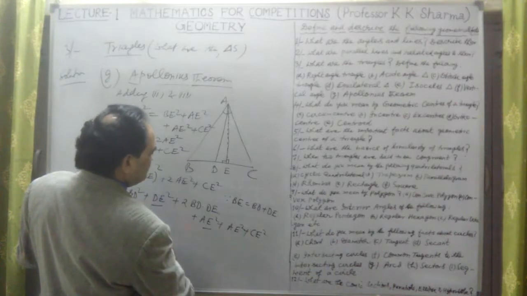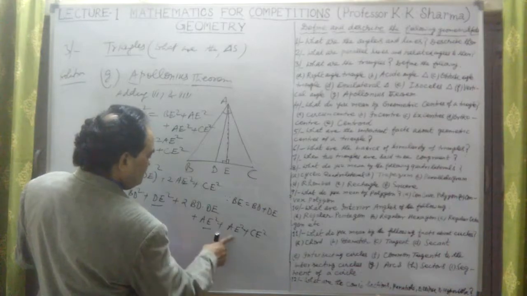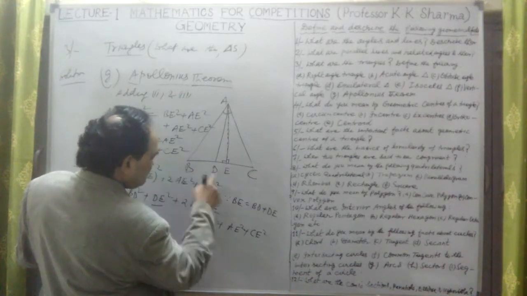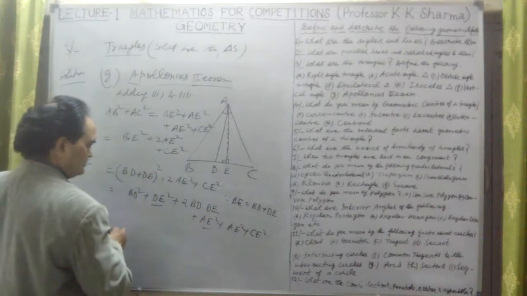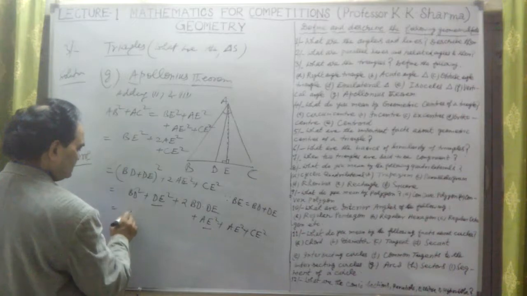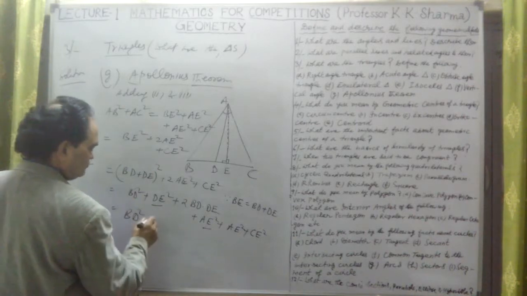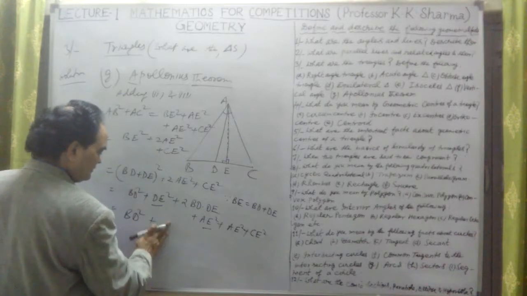No problem, but BD square we have to reach up to. Or if I write AE, DE is also there. From this equation we will take that, no problem. Let us take this BD square as it is. So BD we have to reach up, plus DE square.